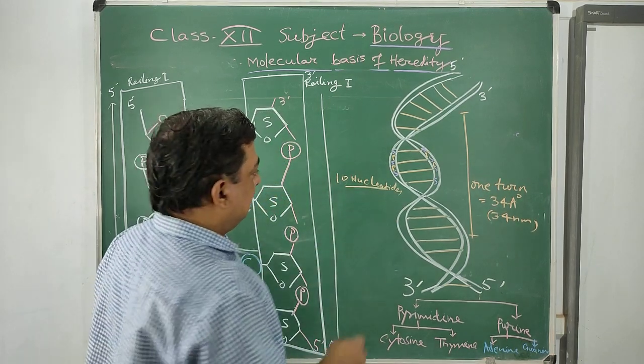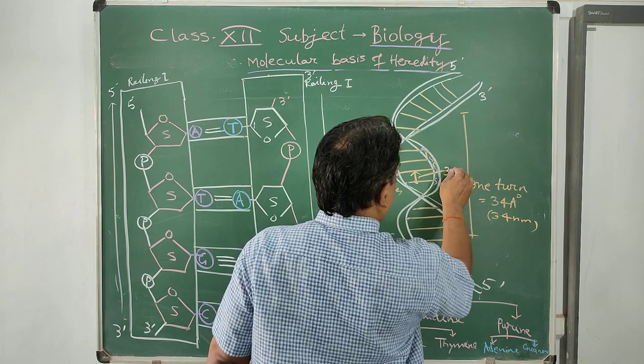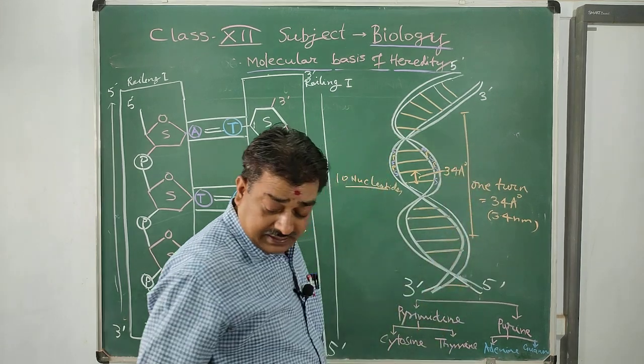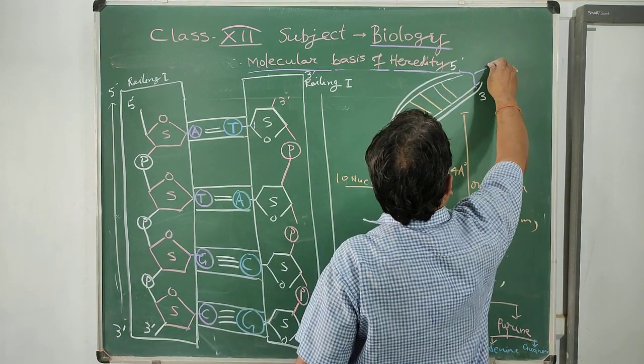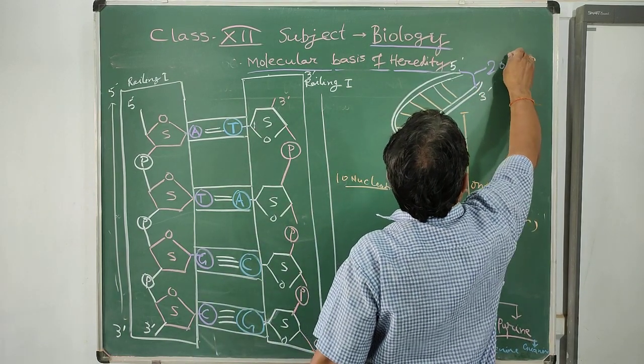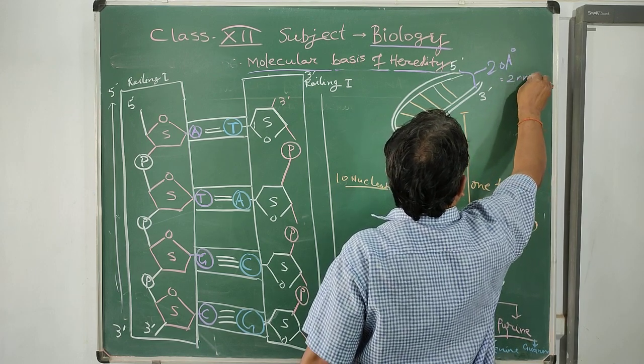So the distance between 2 nucleotides is 3.4 angstrom. And the diameter of DNA is about 20 angstrom, which is 2 nanometer.